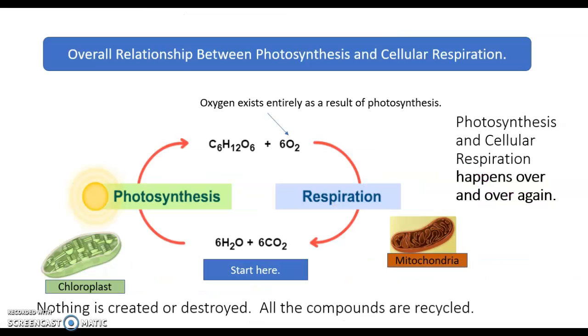All right, so you've seen this before too, the overall relationship between photosynthesis and cellular respiration. We're going to start here. By the way, we have photosynthesis on this side. Photosynthesis occurs in the chloroplast of the cell. Respiration is on this side. It occurs in the mitochondria of the cell.